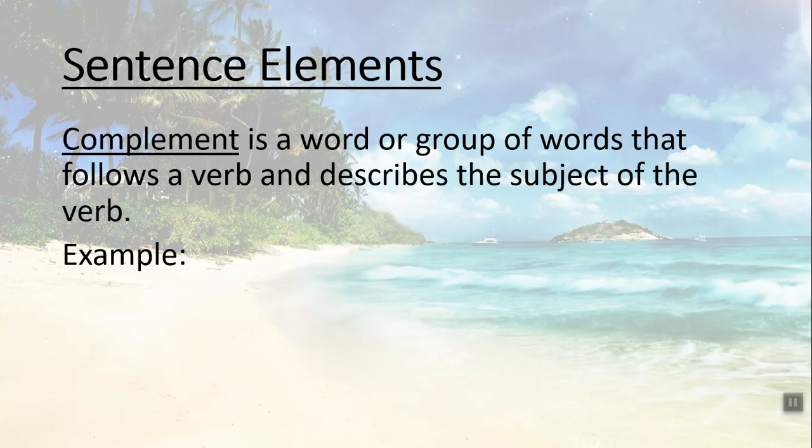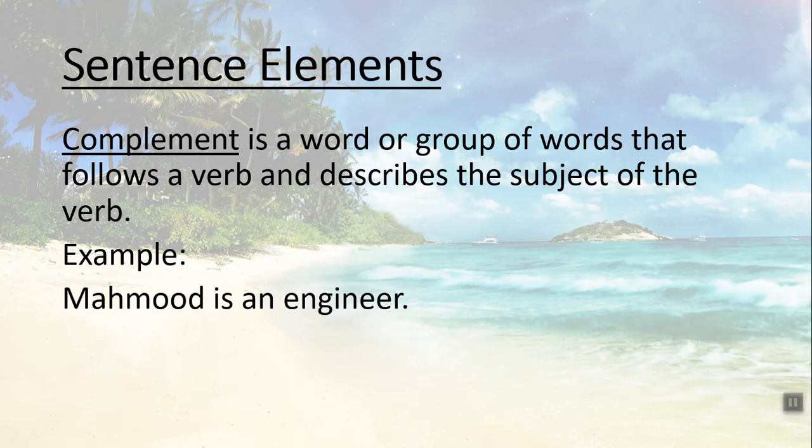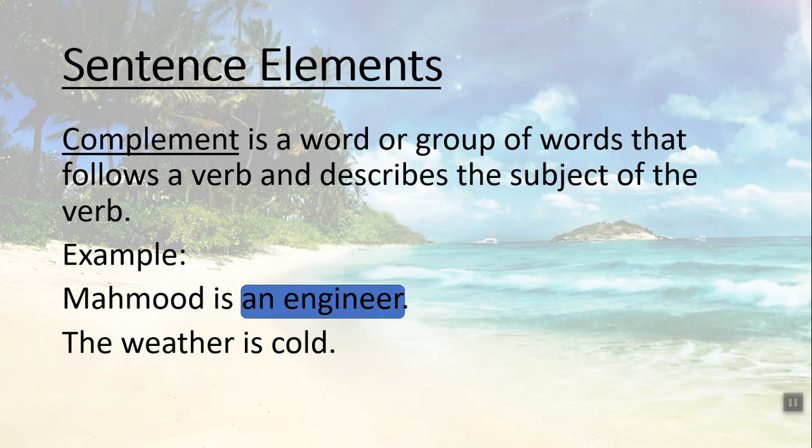Okay. We have some sentence elements. Complement. Complement is a word or group of words that follows a verb and describes the subject of the verb. Here are some examples. For example, Mahmoud is an engineer. What is the subject here? Mahmoud is an engineer. What's the complement? I think an engineer is a complement. The water is cold. What's the complement? Cold is the complement because we can't say it's an object.